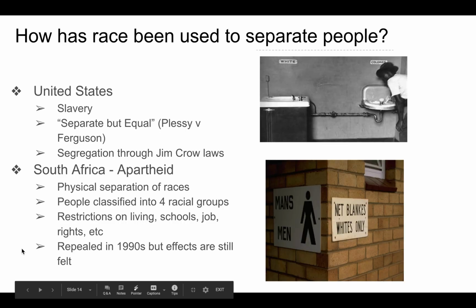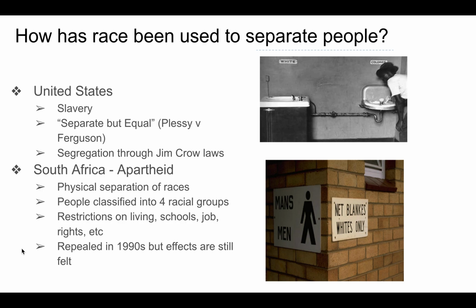In the United States, slavery existed prior to the 13th Amendment, which was passed after the Civil War. Actually, during the Civil War, the 13th Amendment was passed. And then as a result of that, there were Jim Crow laws that were imposed in the South, in the southern regions that were the former Confederacy. And those Jim Crow laws mandated separate institutions for both black and whites, as you can see in the pictures: separate drinking fountains, separate buses, transportation systems, schools, etc.